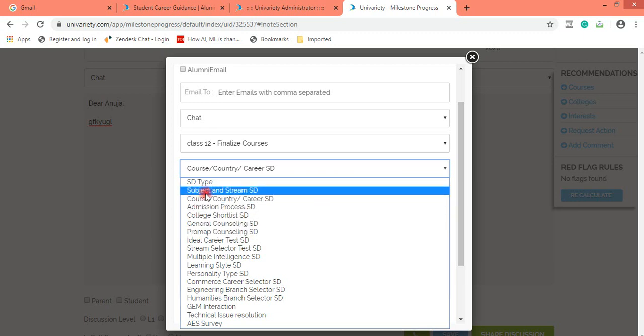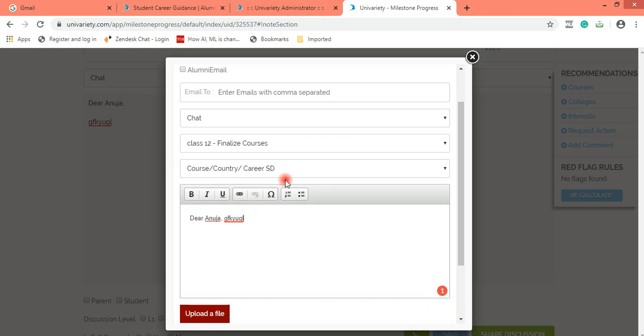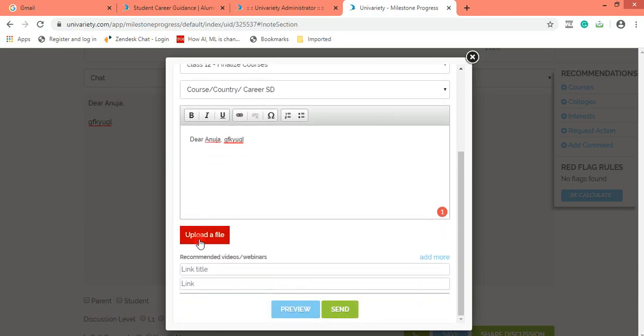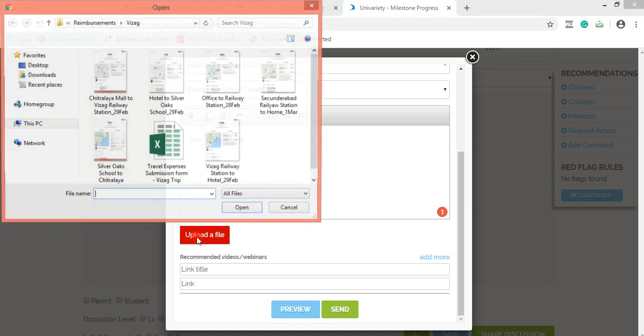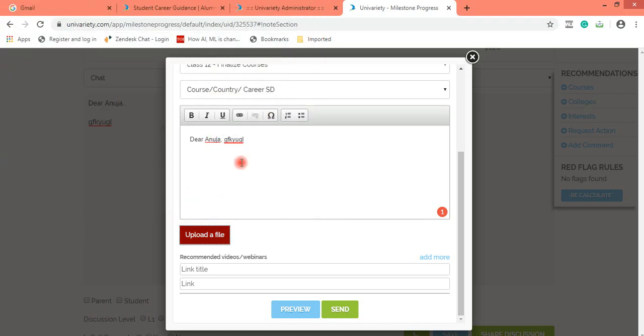So you select course, country, career SD. In case you wish to upload a file, generally if I'm promising an information brochure of a university, or some PDF document, it should definitely not be from a third party. Sharing information brochures from college websites is absolutely fine. So you could upload a file, it would guide you to your own hard drive where you could keep a document, upload it first, and then you click on send.